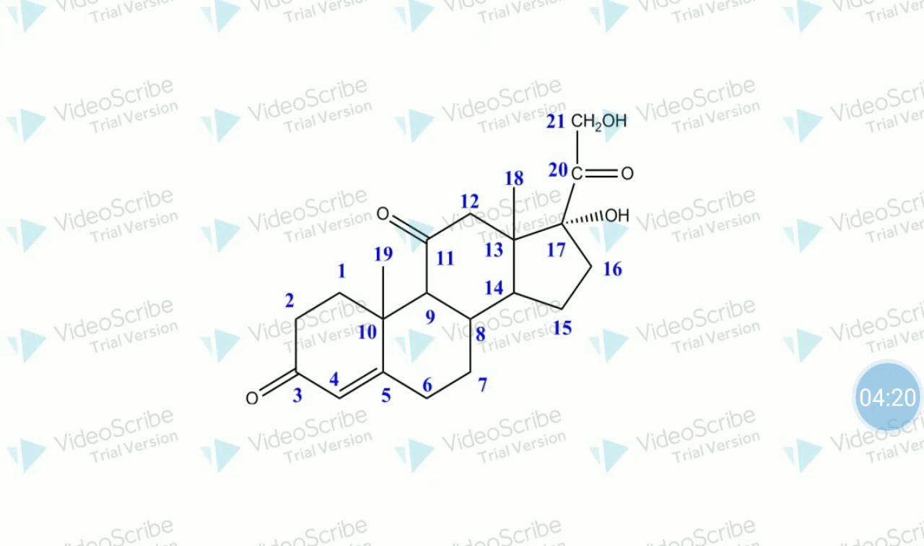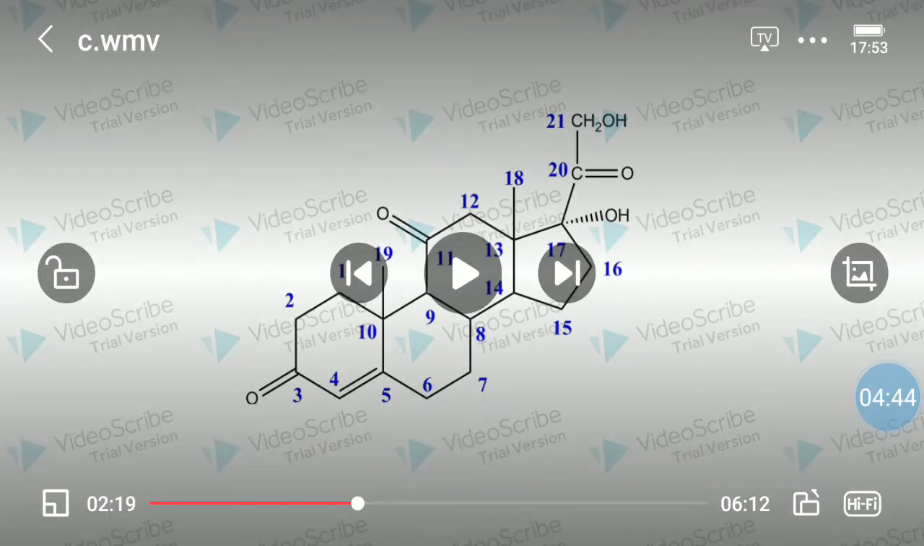Now if I want to name cortisone, I will give the IUPAC name like 17,21-dihydroxy-4-pregnene-3,11,20-trione. You can easily observe the three keto functionalities in it. So this is the structure of cortisone.